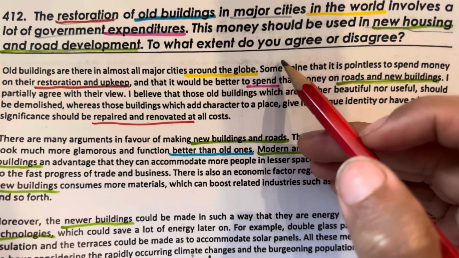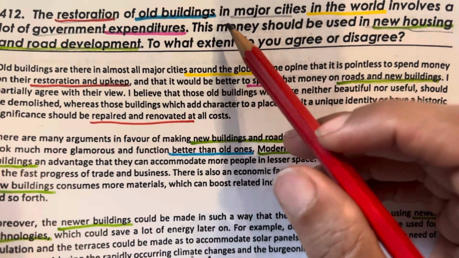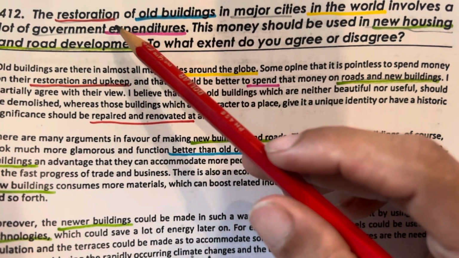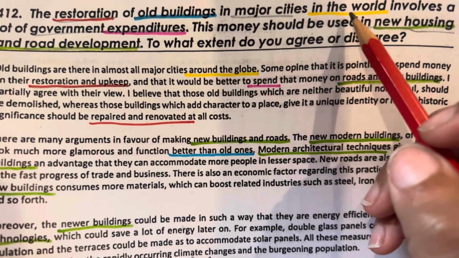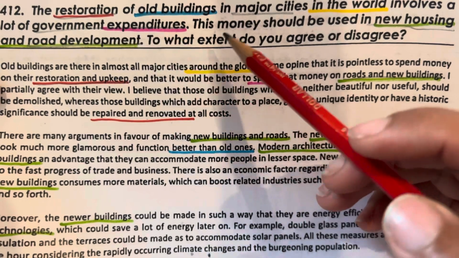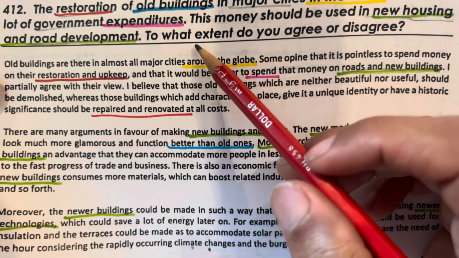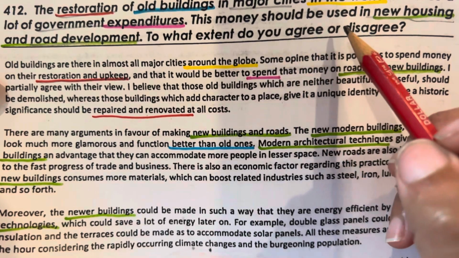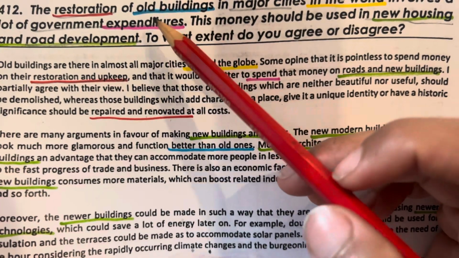In this video, our essay topic is related to buildings, and our essay prompt is: the restoration of old buildings in major cities in the world involves a lot of government expenditures. This money should be used in new housing and road development. To what extent do you agree or disagree? I have underlined some important words.